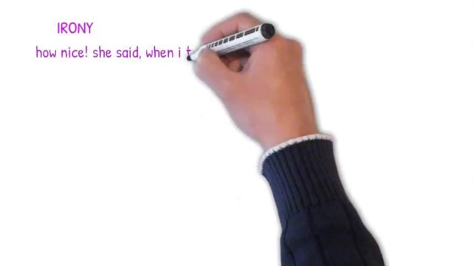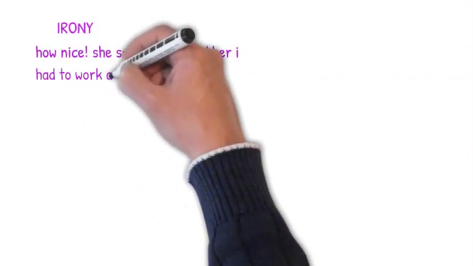Number 9, irony. The author's meaning is quite different from what is literally said. An example is, "Great," she said when I told her I had to work all weekend. So note that the example helps us to understand what irony is all about. The direct opposite of what is meant.